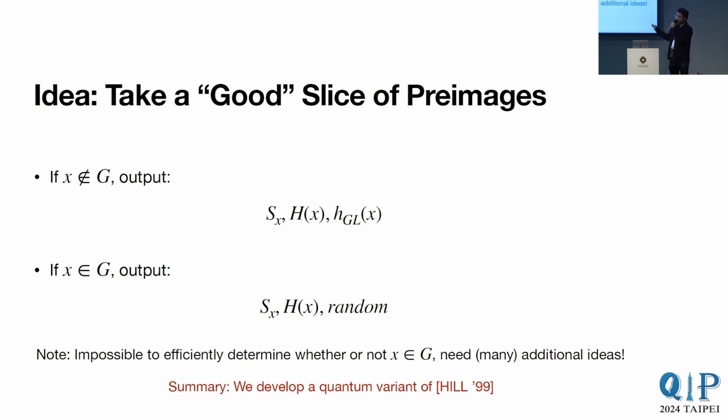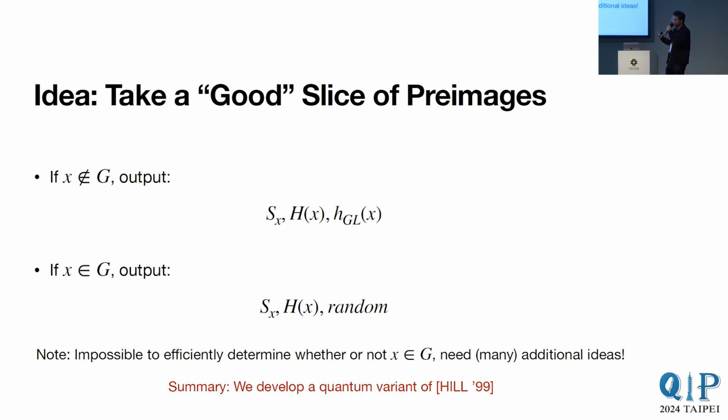Which means that this second distribution is no longer efficient to sample, which is a requirement for EFI. And we need many more ideas to get past this. Brief highlights: we need to hash a lot more cleverly in order to get not just statistical distance, but actually a gap in entropy in the two distributions. And we also need to use flavor swapping for quantum commitments in order to later amplify some weak security properties that we are able to get.